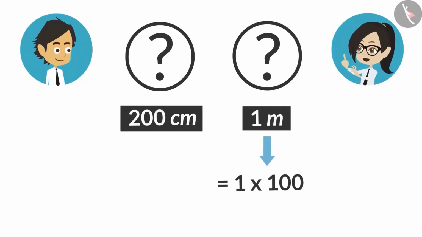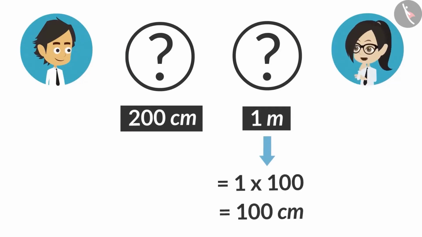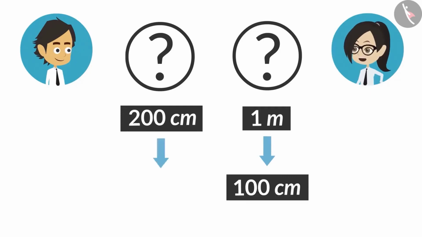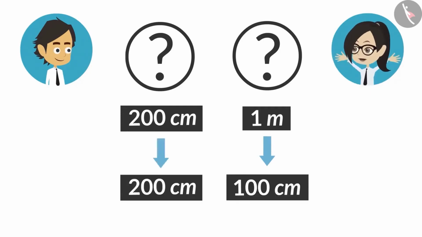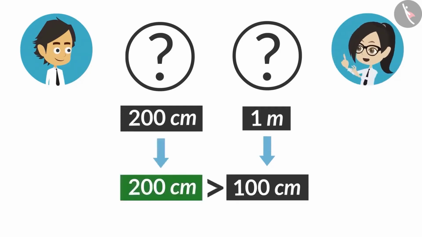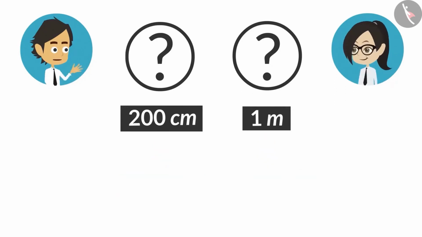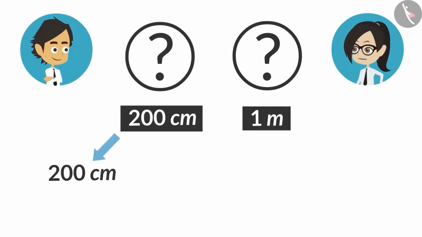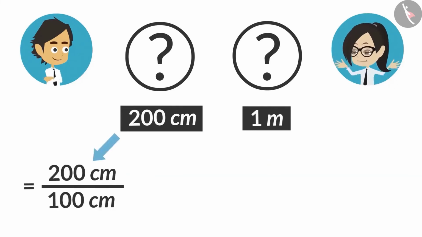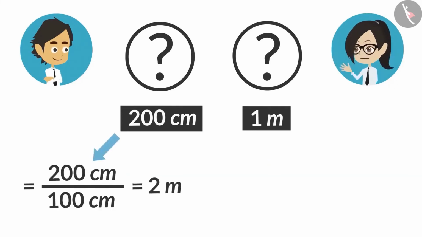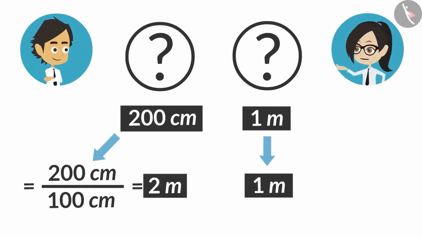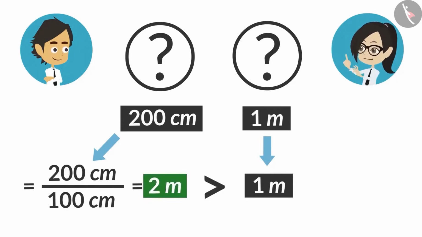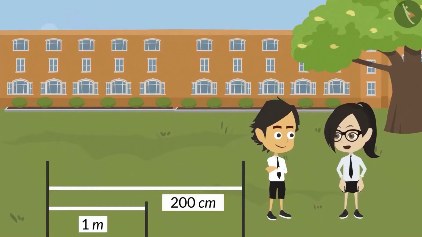So we can write it as 100 centimeters. Now if we compare 100 centimeters with 200 centimeters, then we can tell that 200 centimeters is bigger. Now convert 200 centimeters into meters and see. 200 centimeters divided by 100 gives 2 meters. Even now you can compare 1 meter and 2 meters and say that 2 meters is bigger. Now I have understood completely.